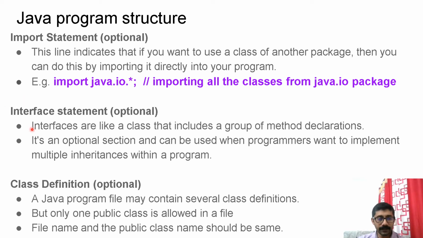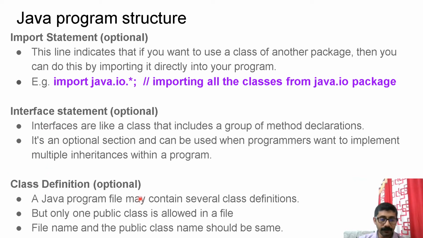Next thing is interface statement. If you want to create any interface in your file, after the import statement, you are advised to add the interface statements. This is again optional. Interfaces are like classes that include a group of method declarations. It is an optional section and can be used when the programmers want to implement multiple inheritance within a program. That I will explain when we learn multiple inheritance. Anyway, in terms of structure, after your import statement, you are advised to add your interfaces, if you have any.